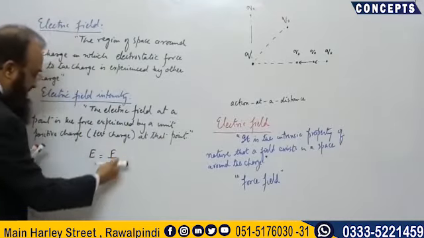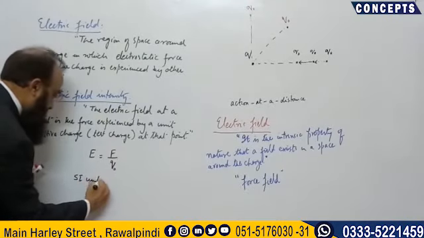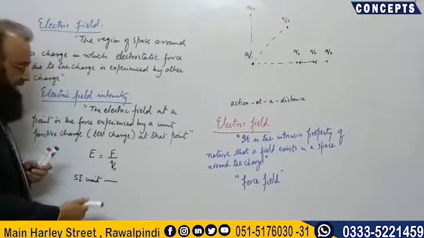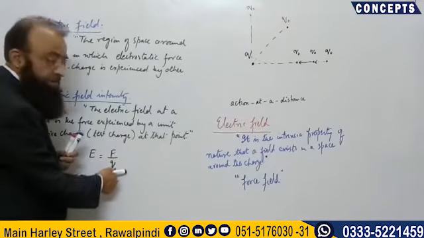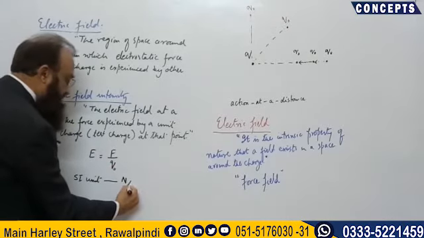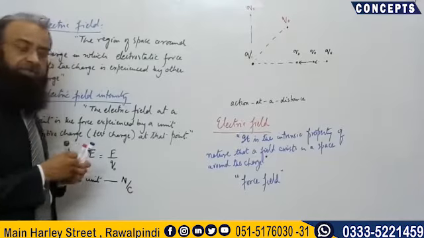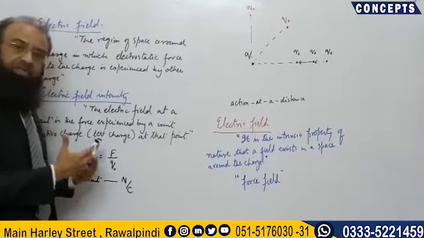So from this formula, if we find the SI unit of electric field, the unit of force is Newton, and the unit of charge is Coulomb, so this becomes Newton per Coulomb. This is the unit of electric field. So what is the nature of this electric field?